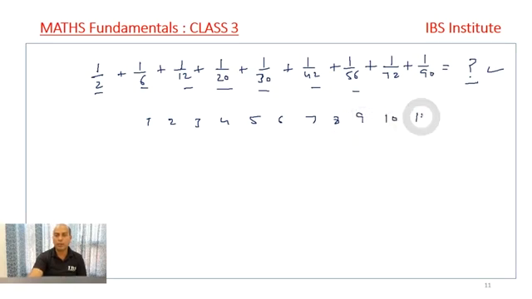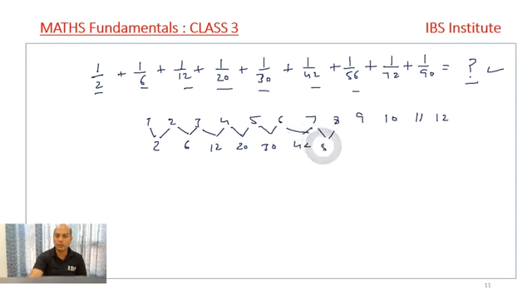I hope you can recall it, and otherwise if you've forgotten, I'm just repeating it again. 1 into 2 is 2, 2 into 3 is 6, 3 4s are 12, 4 5s are 20, 5 6s are 30, 6 7s are 42, then it is 56, then it is 72, then it is 90, then it is 110, then it is 132, and so on.